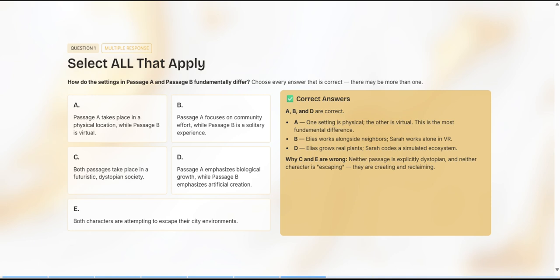And D, Elias grows real plants and Sarah codes a simulated ecosystem. Why C and E are wrong. Neither passage is explicitly dystopian and neither character is escaping. They are creating and reclaiming. So keep that in mind and let's move on.